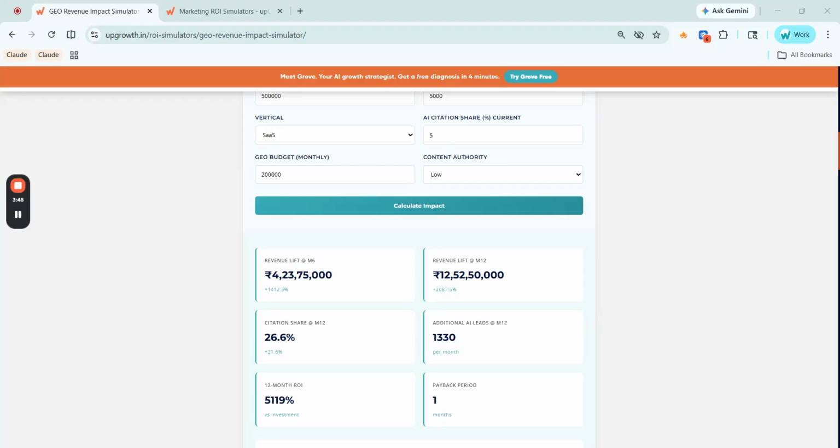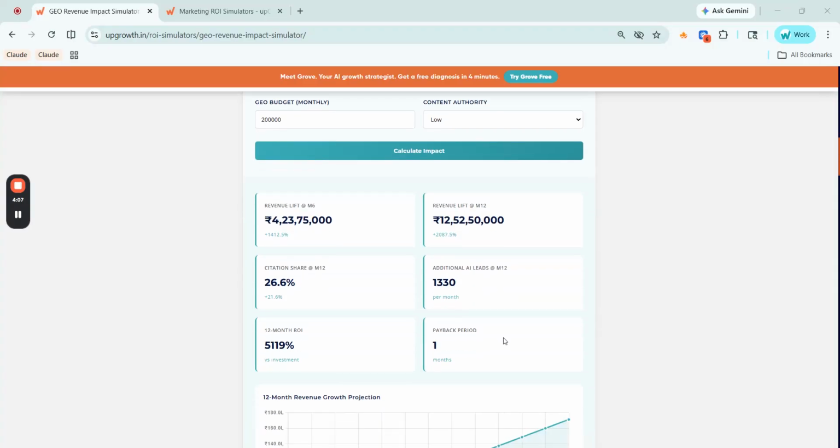That is a gain of 21.6 percentage points, and you will be generating 1330 additional AI sourced leads every month by month 12. Your 12-month ROI is 5119 percent. Payback period is just 1 month, meaning the investment pays for itself within the first month.